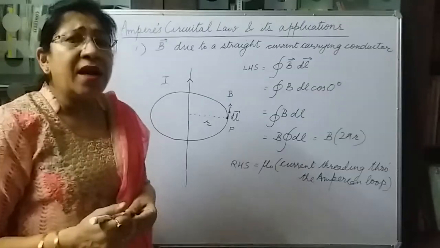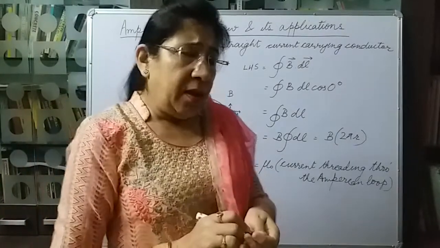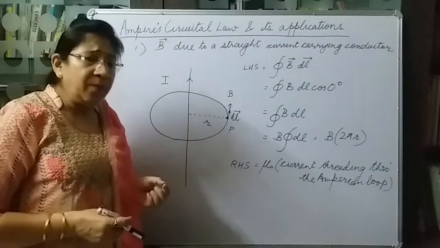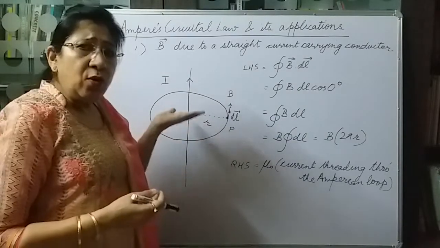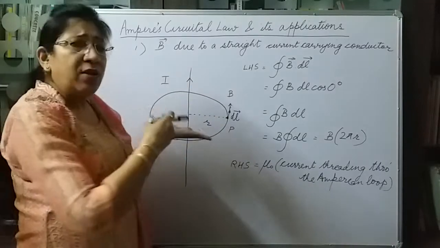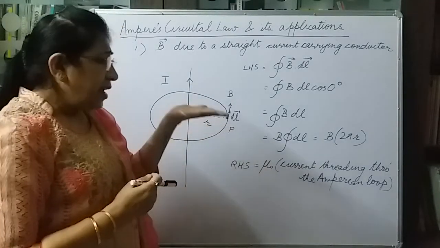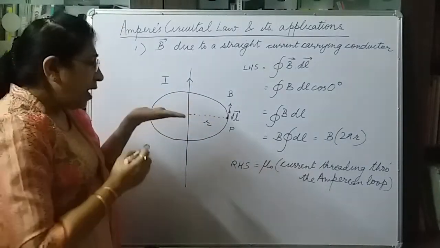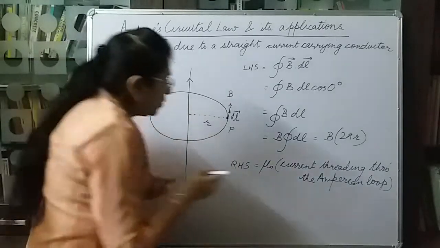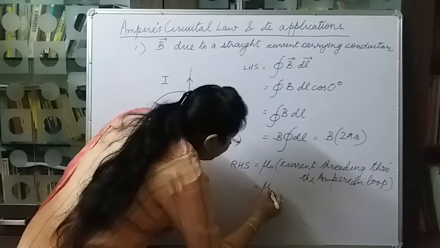Now what is the current threading through the loop? Here we have the wire, say the wire is in the plane of the board, then the Amperian loop that we have taken is perpendicular to the plane of the board. That is, in this plane, the current that will be flowing will be I. So we can write here mu naught I.